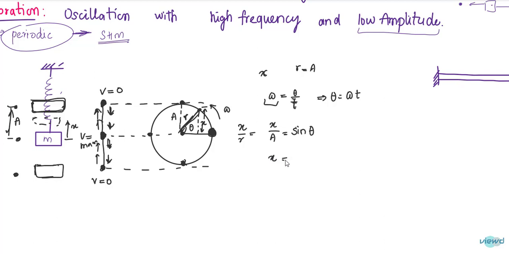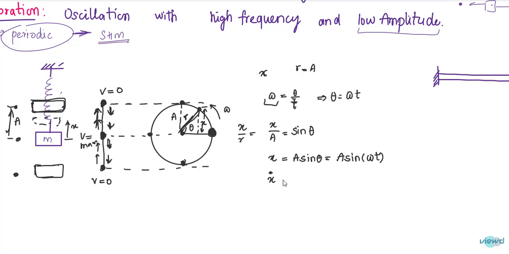So displacement can be found by a sine theta, but theta is equal to omega t. So a sine omega t is the displacement. At this point, when it is going upside, the displacement is a sine omega t.